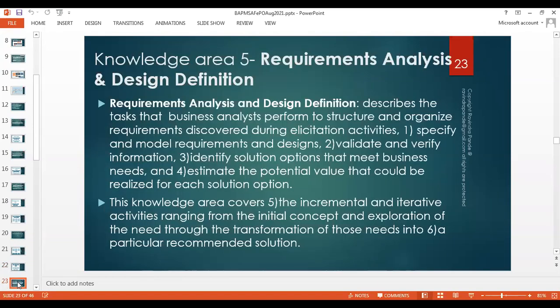Now, let's go to knowledge area 5, requirement analysis and design definition. Now, we are trying to basically do a requirement analysis. We came to a level where we have understood the vision and mission. We have elicited the vision into a requirement, a thought process, a normal English which is adaptable by the development team, and we try to build detailed analyzed requirements.